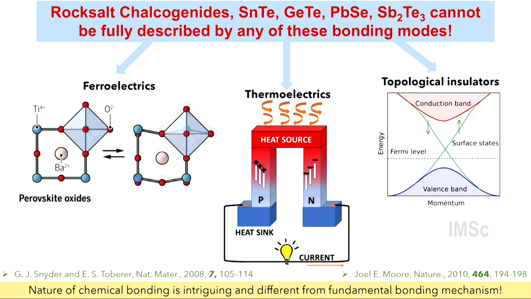So a high Seebeck coefficient requires a material to be a semiconductor, high electrical conductivity requires a material to be a metal, and low thermal conductivity requires a material to be a glass. In the same material, you want all these three properties. And in fact, these chalcogenides are one example of it. So we will develop a very basic understanding about how this happens.